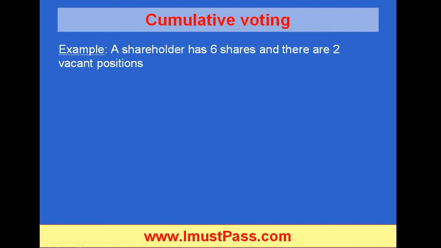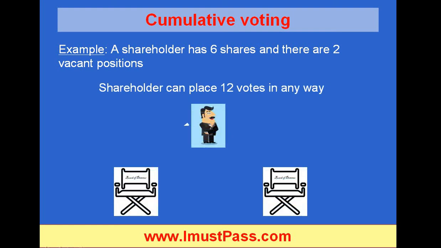With cumulative voting, same scenario, 6 shares, there are 2 vacant positions, but now you could place the 12 votes in any way. You could put 6 votes here, 6 votes here, 8 votes for the first seat, 4 votes for the second seat, or the shareholder can put all his votes for one position. So with cumulative voting, it's better for smaller investors because they could put all the votes in one position, which gives them better voting power.